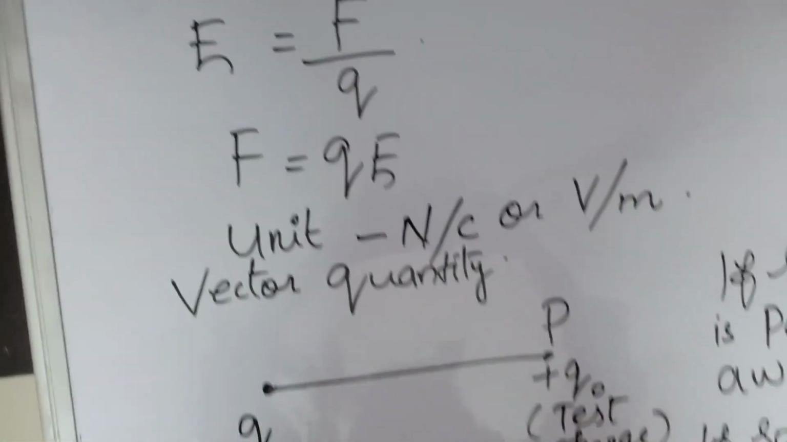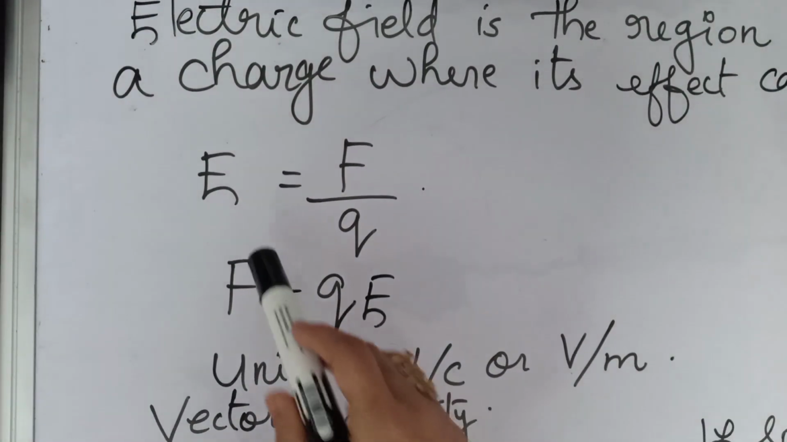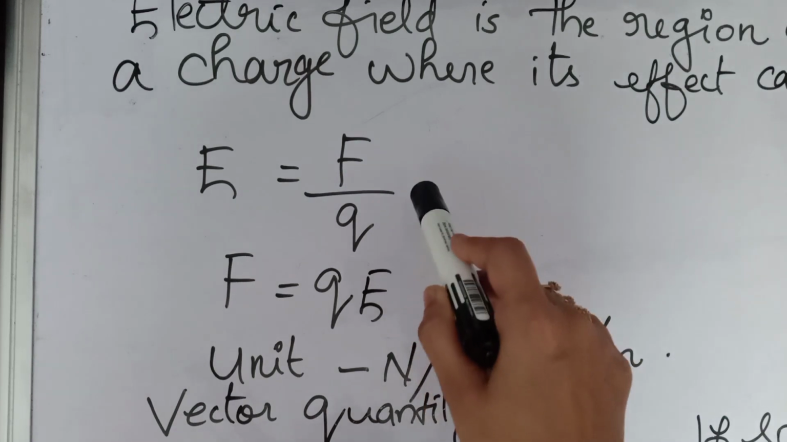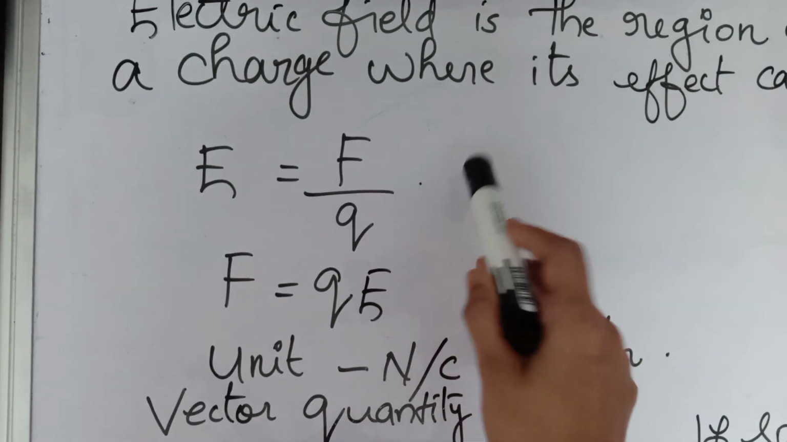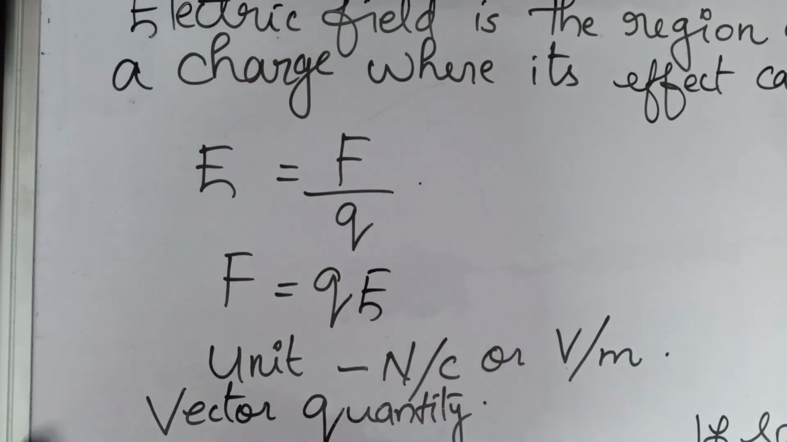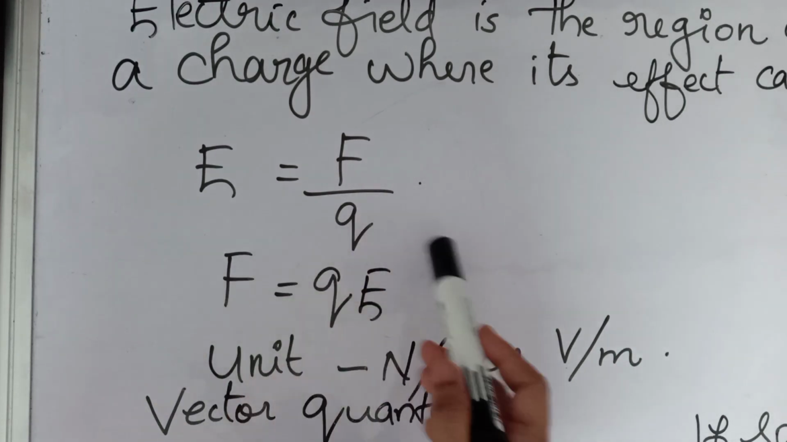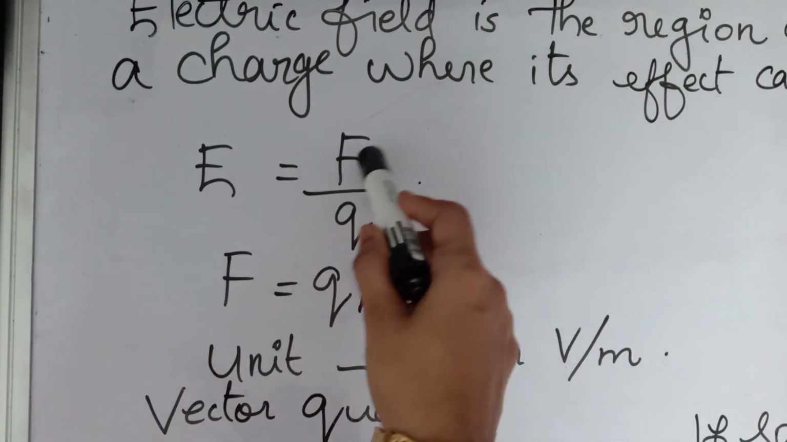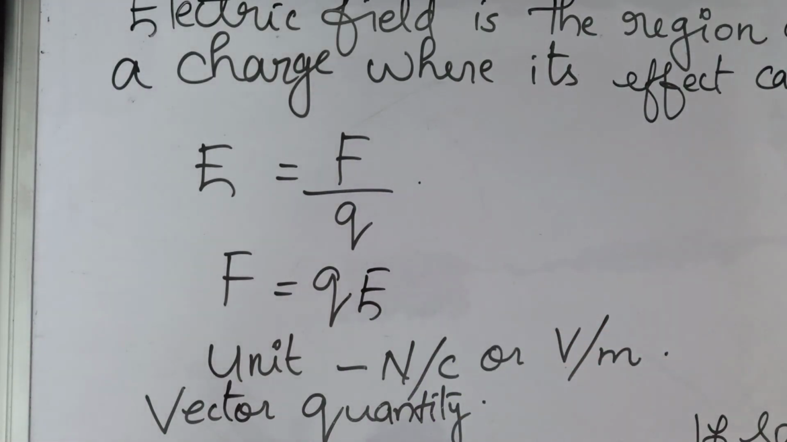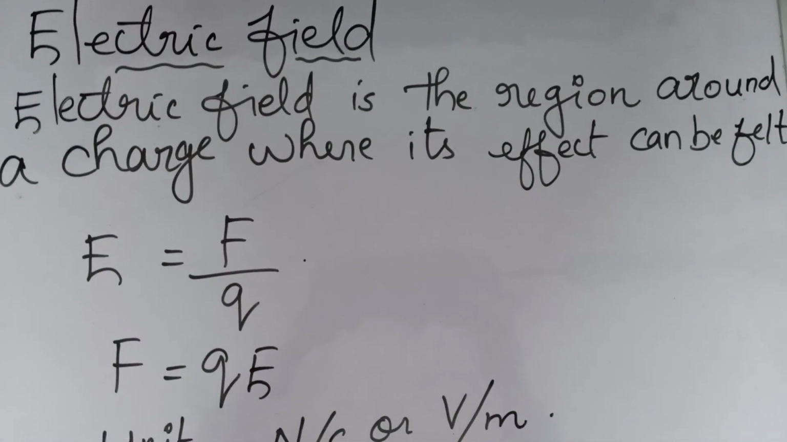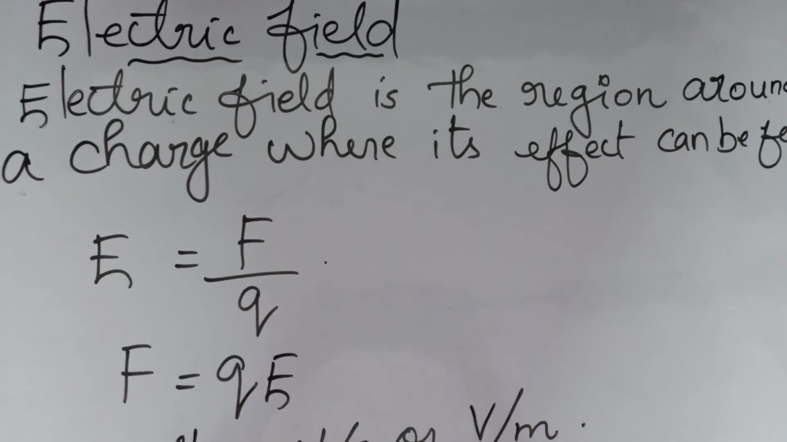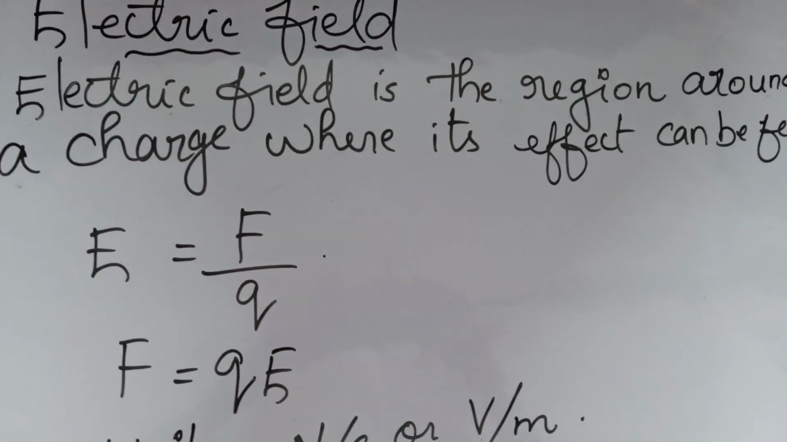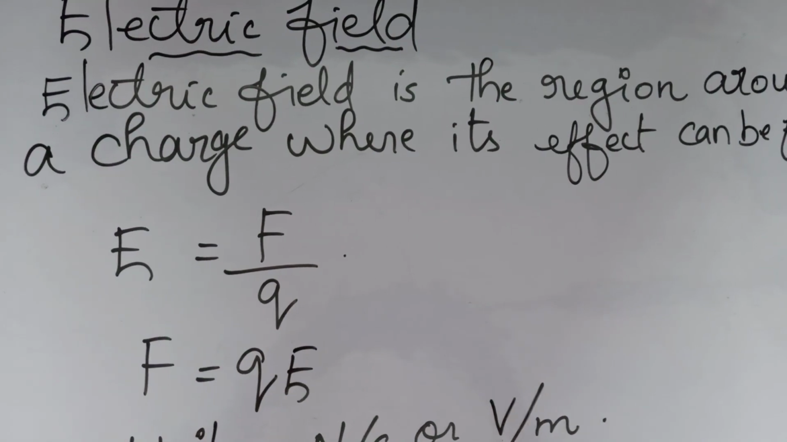For that, we use the equation E is equal to F by Q. Electric field can be found by using the equation E is equal to F by Q. F is the electrostatic force that we have already found from Coulomb's law, and Q is the electric charge. Force also can be found by using the equation F is equal to QE. So you have to understand the equation E is equal to F by Q. Electric field is the region or space around a charge where its effect can be felt.